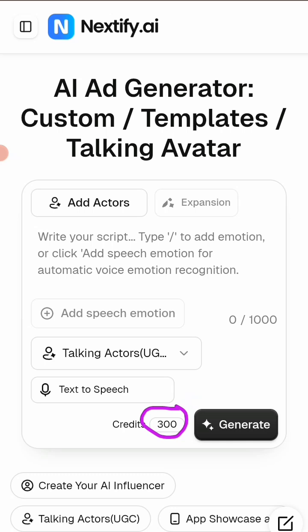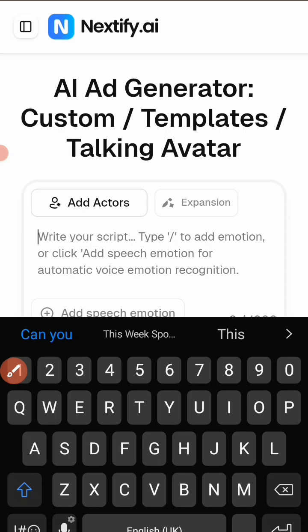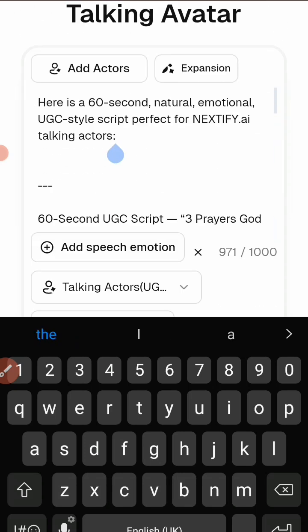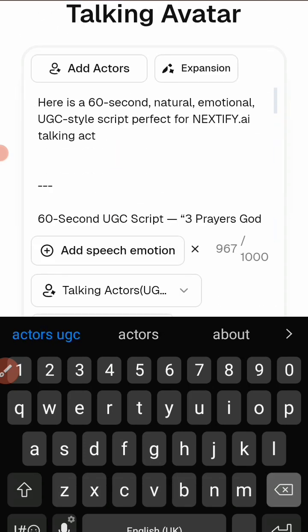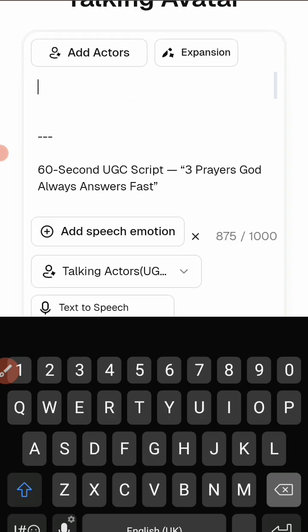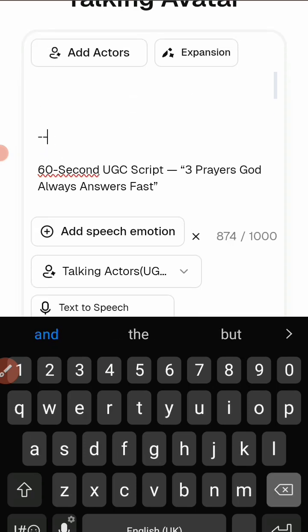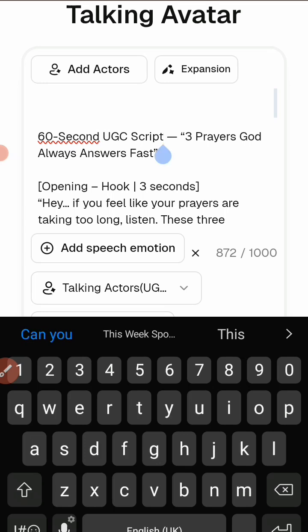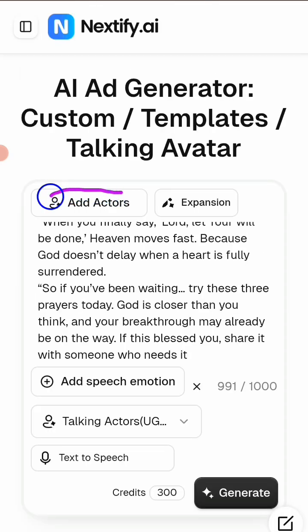So what we are going to do is that we are going to paste our prompt that we copied from ChatGPT. As you can see, this is our prompt. Then just try to edit something so that it can flow naturally. So I'm editing it, as you can see. Now after finishing editing my prompts from ChatGPT, I'm going to add actors.